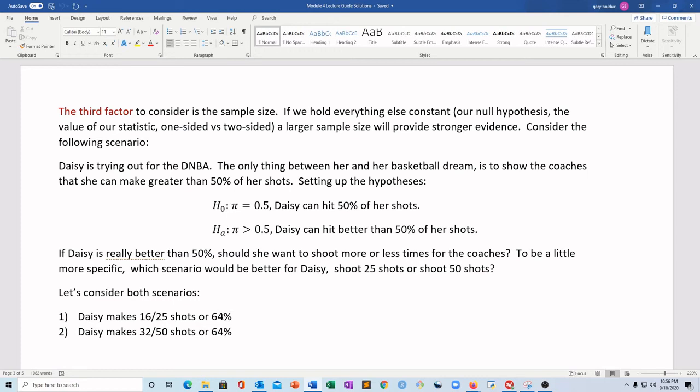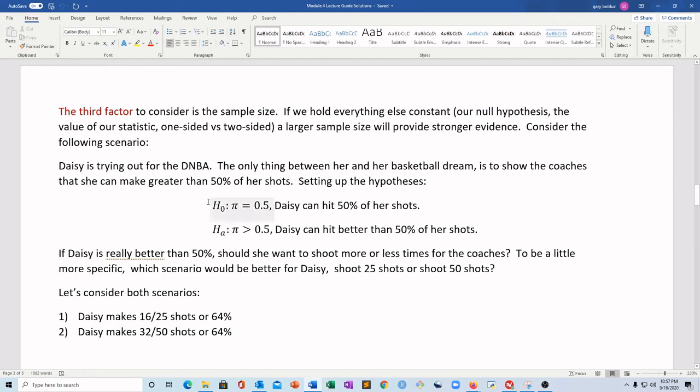So what's the scenario, just as our quick example? Daisy's trying out for the DNBA. The only thing between her and her basketball dream is to show the coaches that she can make greater than 50% of her shots. She can show that, not necessarily prove 100%, but give them evidence that she can do that, then she's on the team.